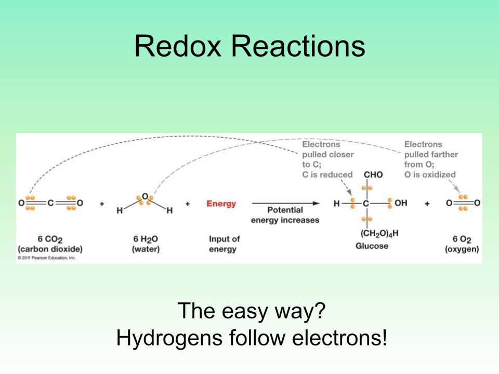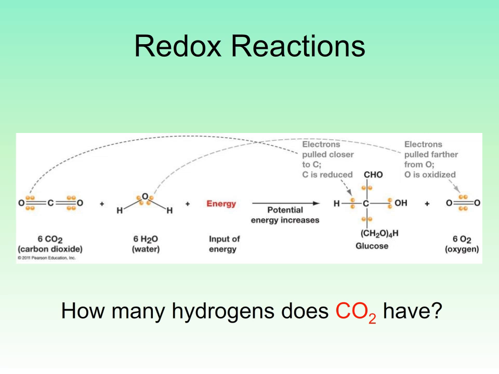But in reactions involving organic molecules, the easiest way to determine where the electrons are going usually involves watching the hydrogens. How many hydrogen atoms does the carbon dioxide have? Yes, none. So the carbon atoms in the 6 carbon dioxides share no bonds with hydrogen. How many hydrogen atoms does the water molecule have? Yes, 2. So the oxygen atoms in the 6 water molecules share bonds with 12 hydrogen.